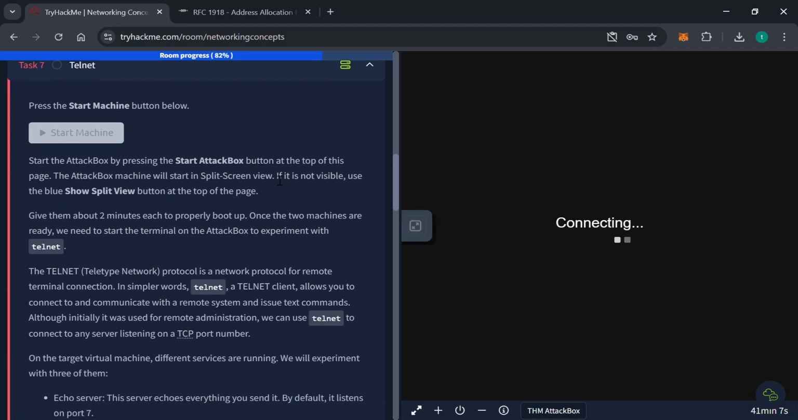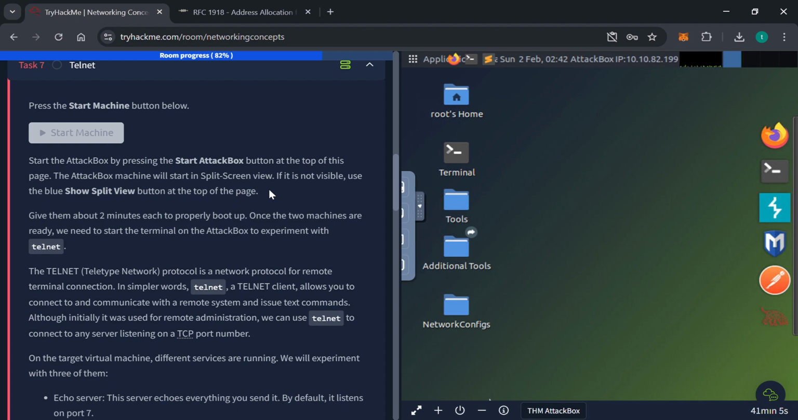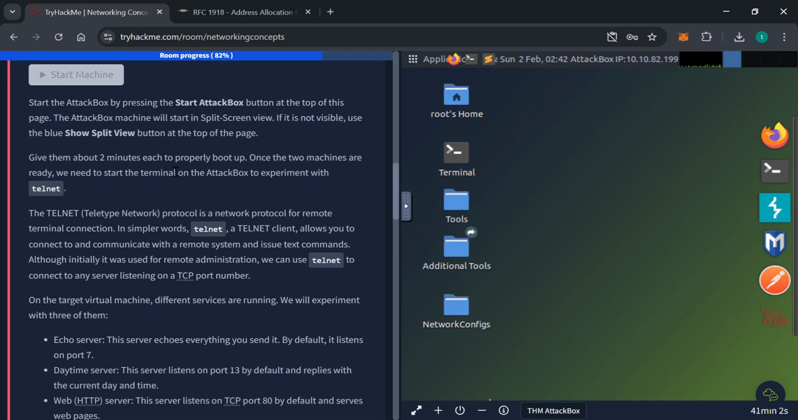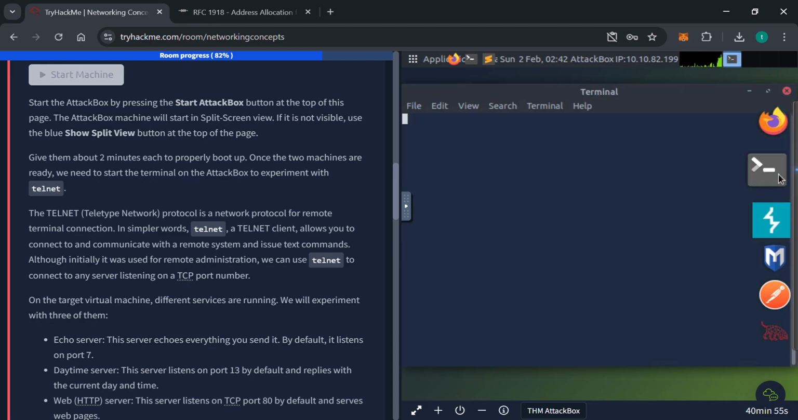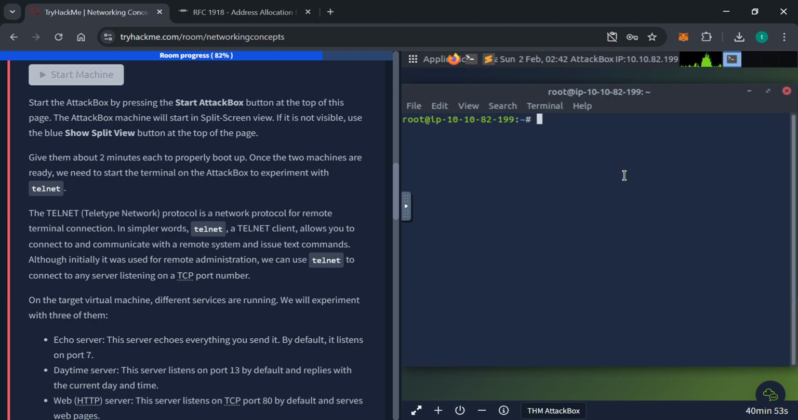So we start the attack box, give it about 2 minutes to properly boot. And we need to start the terminal on the attack box to experiment with Telnet. So we'll be experimenting with Telnet today. Telnet, which means teletype network, is a network protocol for remote terminal connection. In simpler words, Telnet allows you to connect to and communicate with a remote system and issue text commands.